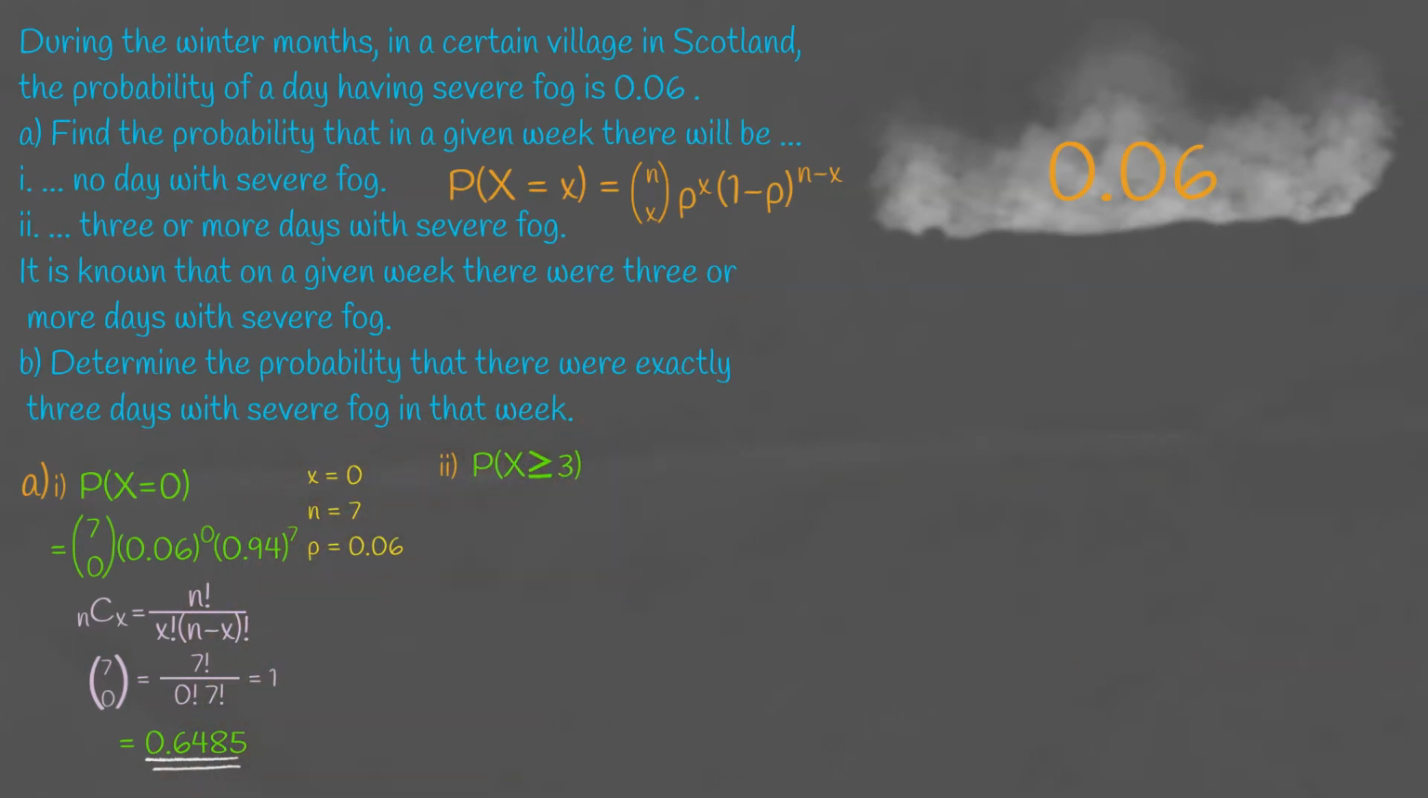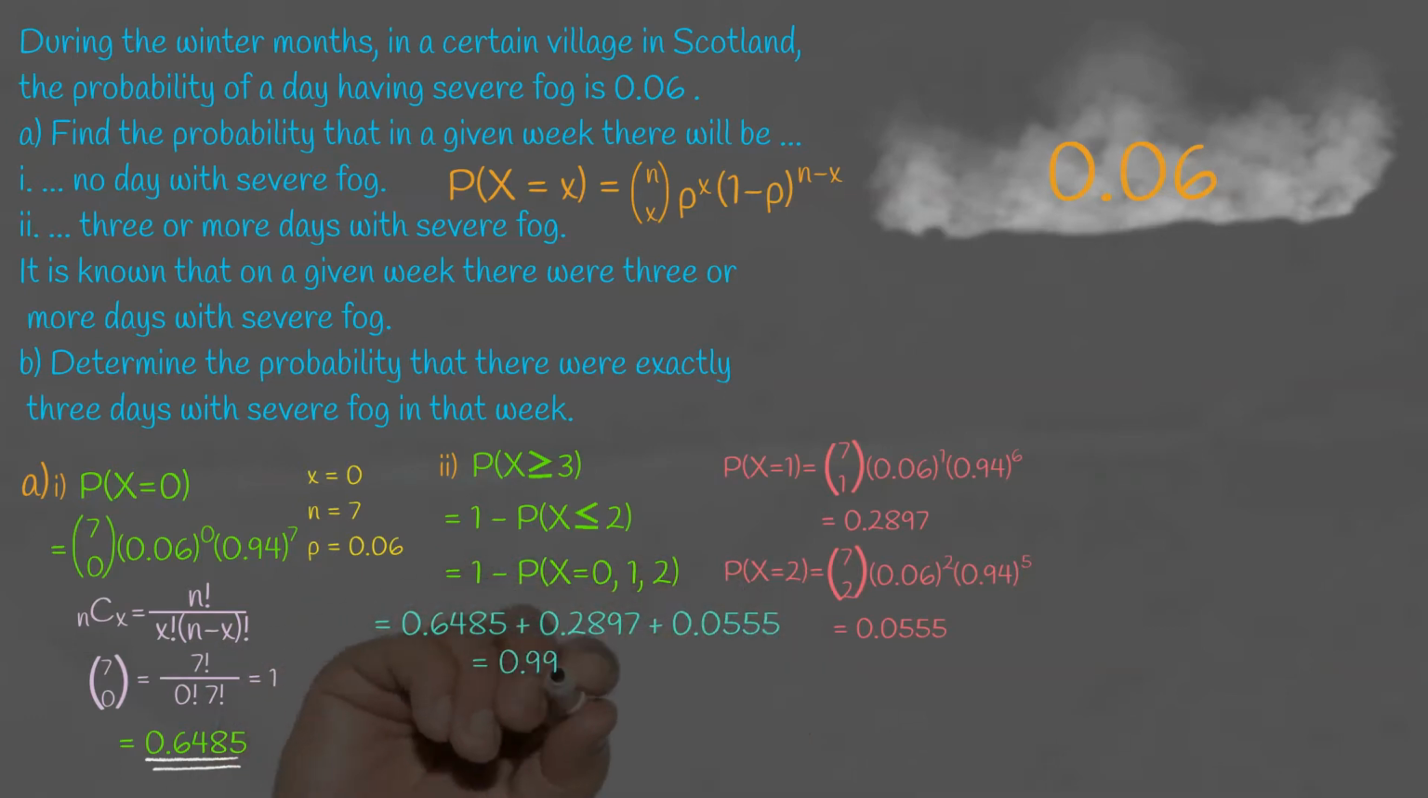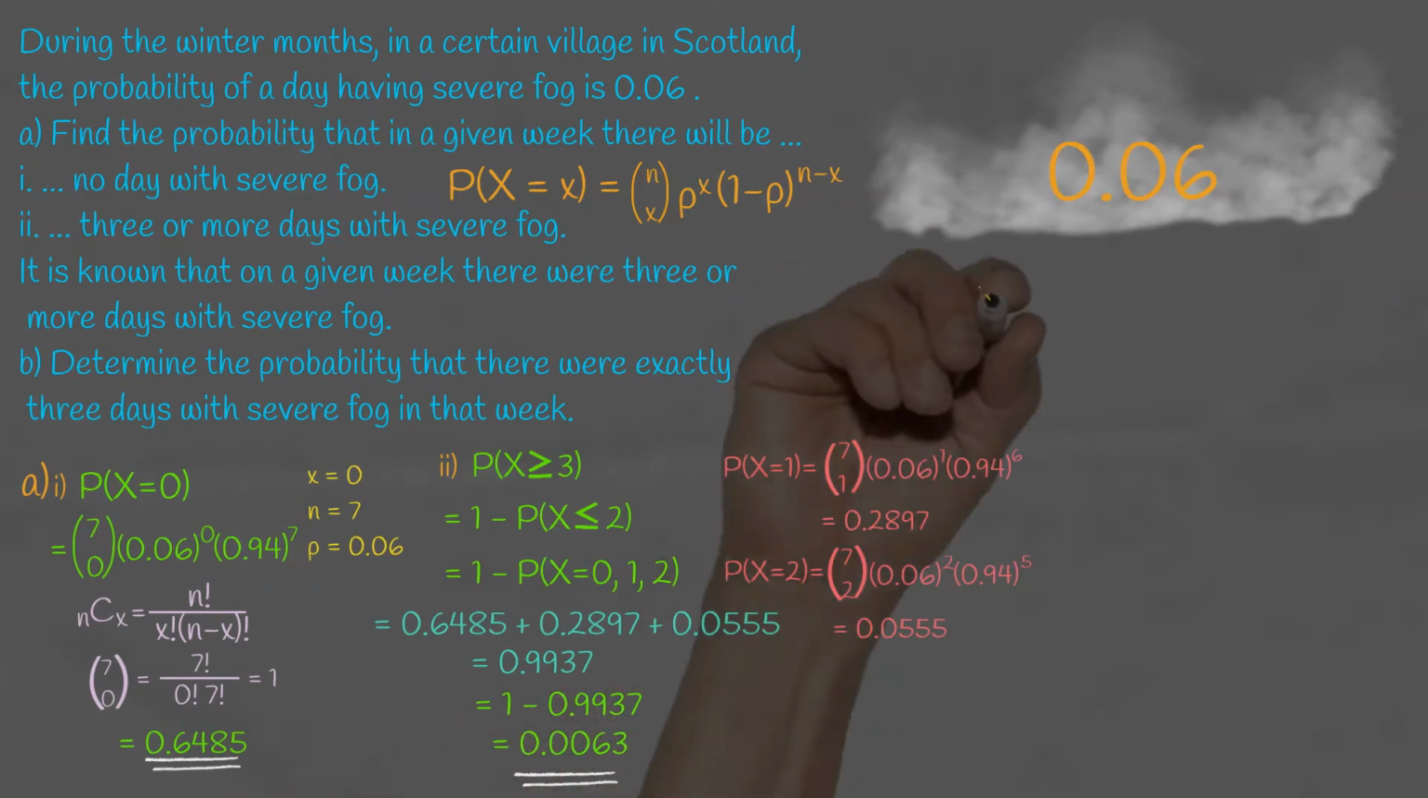For 3 or more days with severe fog, x is greater than or equal to 3. And as we've mentioned in previous videos, that's the same as saying 1 minus the probability that x is less than or equal to 2. And if it's less than or equal to 2, it could be 0, 1 or 2. So we can use the binomial formula to work out the probability when x is 1 and x is 2. And we already know the probability when x is 0 because we've just worked it out. So if we add those three numbers together and subtract them from 1, we get our final answer, which is 0.0063.